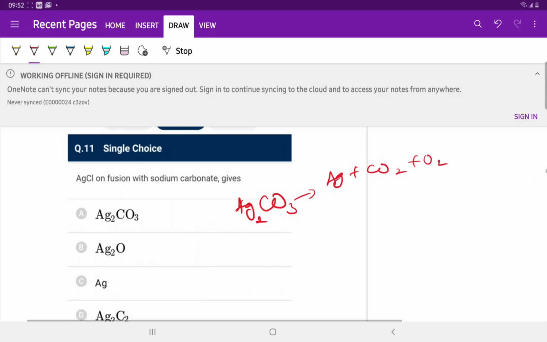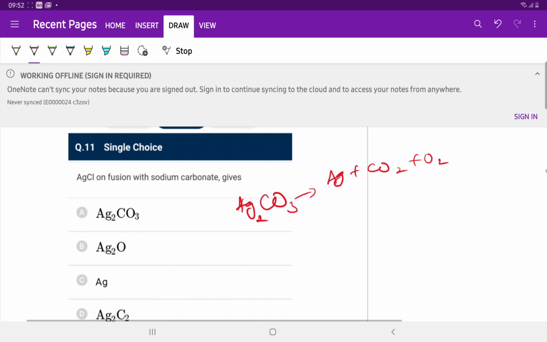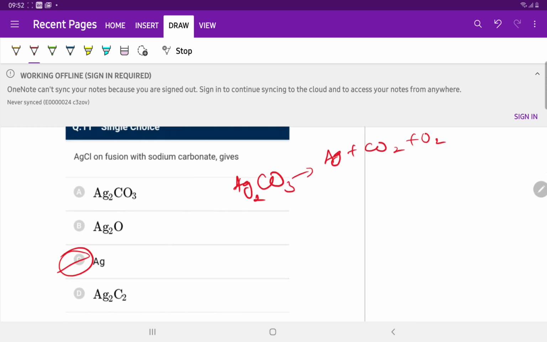AgCl on fusion with sodium carbonate. Fusion means high temperature. So option C is correct.